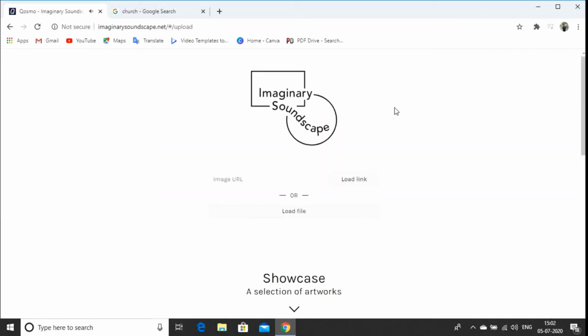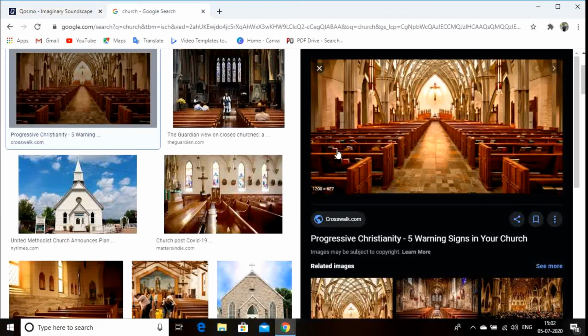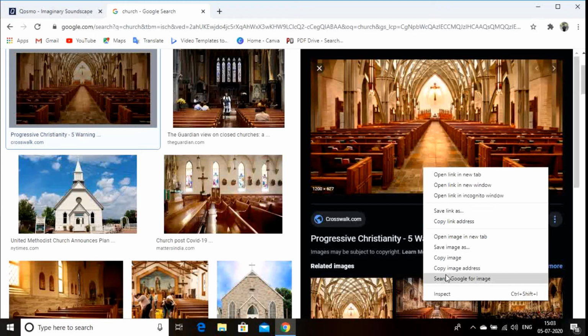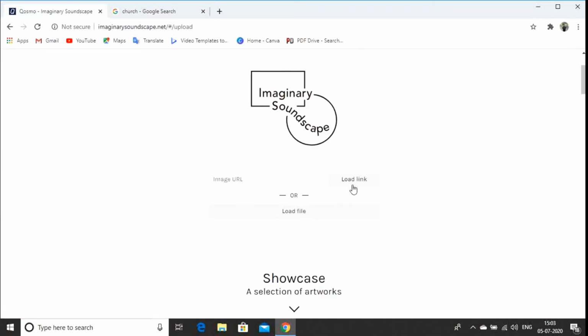Wow, this is such a brilliant one. I just typed church in the Google search bar and I found this picture and I just copied the image address and just pasted it here and loaded the link and it gave me the perfect feeling of being in a church. Wow, and that too sitting in my very home. Well, that's fantastic. This is how AI actually works.